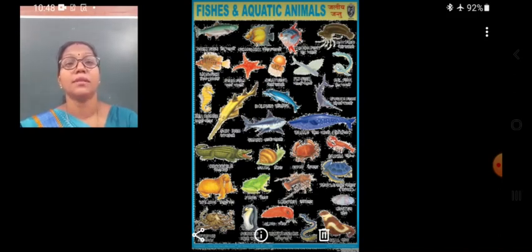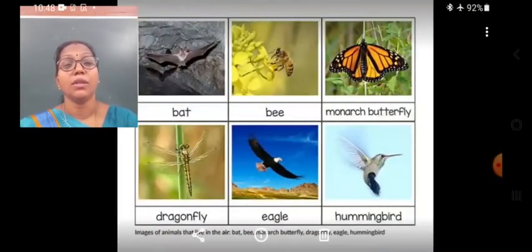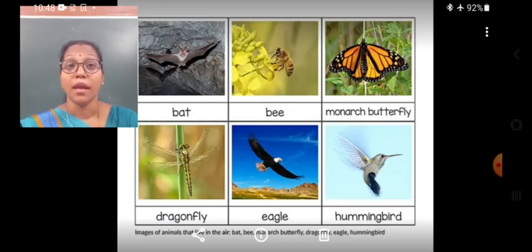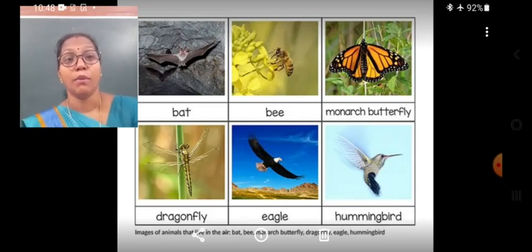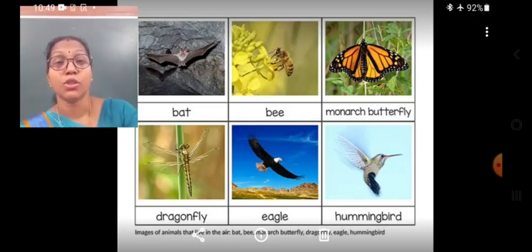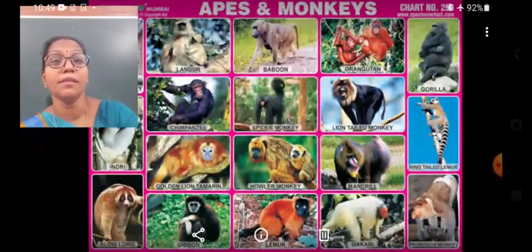Now students, we know that there are aerial animals, the animals that spend most of their time in the air. They can fly, they have one or two pairs of wings. The birds, bats, bees, monarch butterflies, mosquitoes and dragonflies are examples of aerial animals.